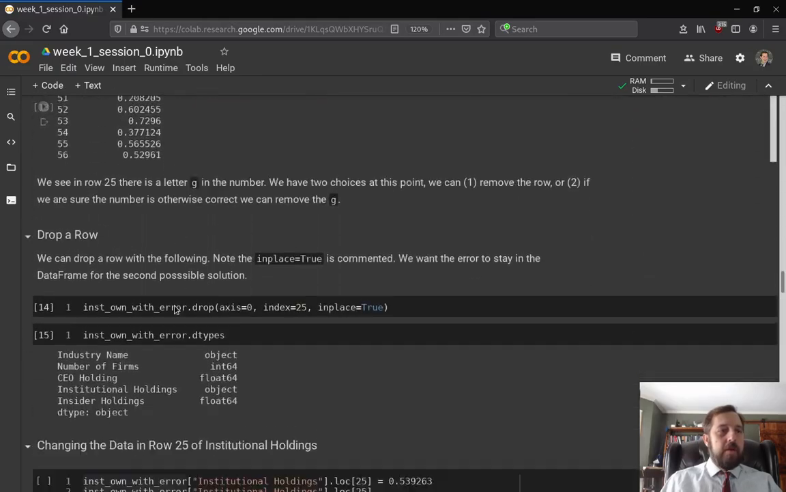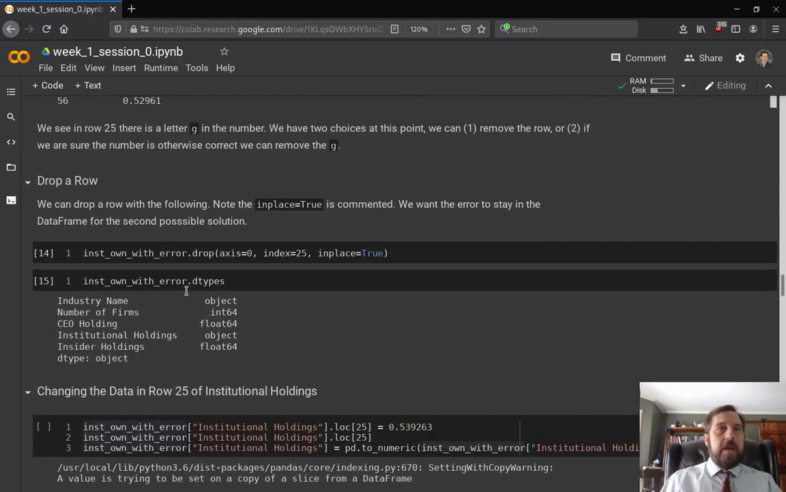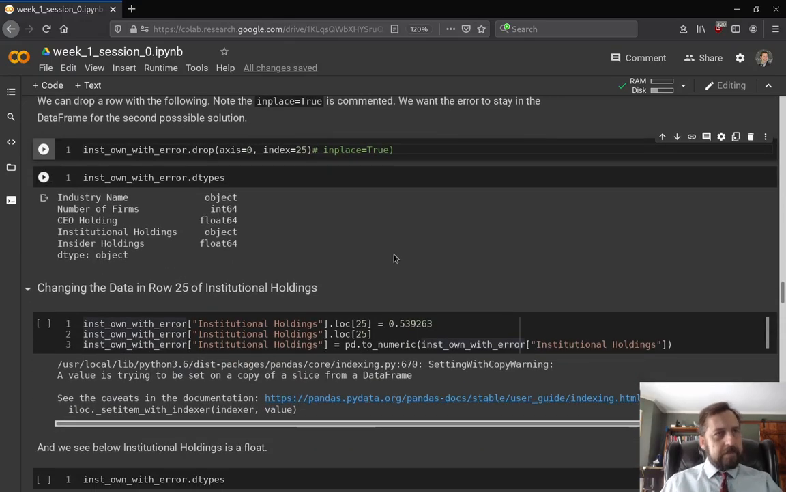And that's why I had inplace there. Note that this comments out the rest of this. So the idea here is inplace would be false, so it would not affect this if I ran it. The hashtag here is the comment character in Python. So the alternative approach would simply be to change the data in location 25, and we can do this here.